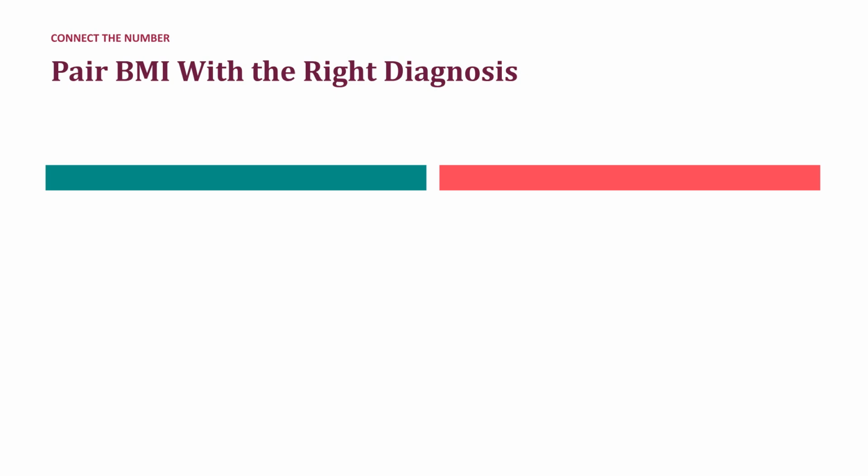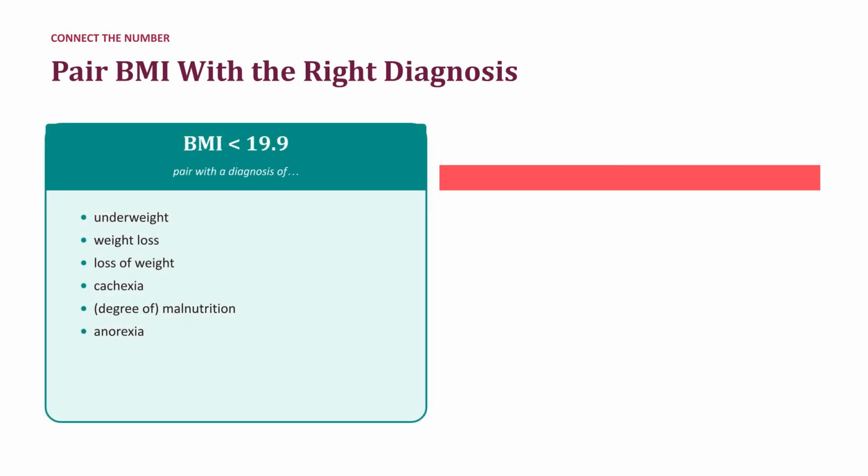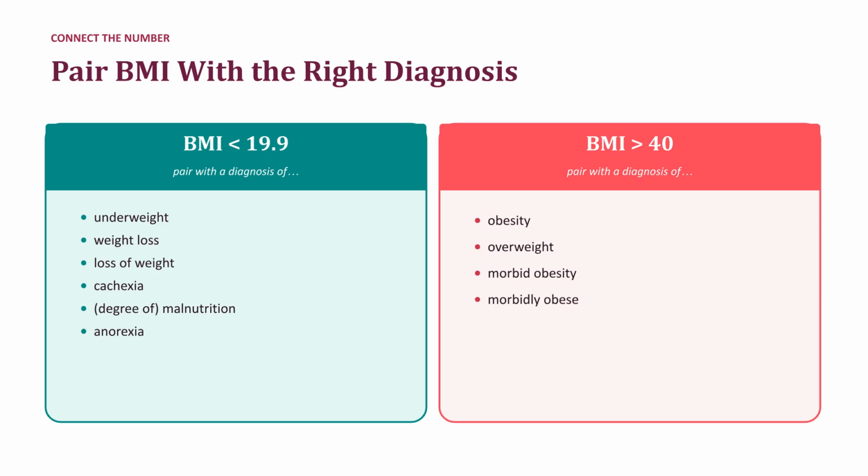Think of BMI as a guide. A BMI under 19.9 should be paired with diagnoses such as underweight, cachexia, or malnutrition. Conversely, a BMI over 40 should be paired with diagnoses like obesity or morbid obesity. The number sets the stage, but your diagnosis names the condition.